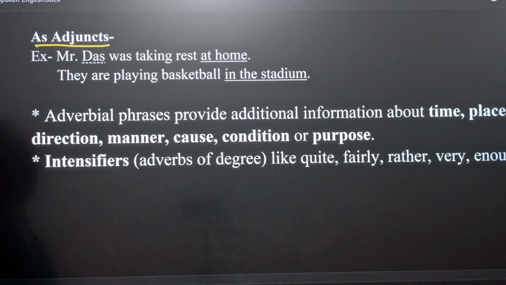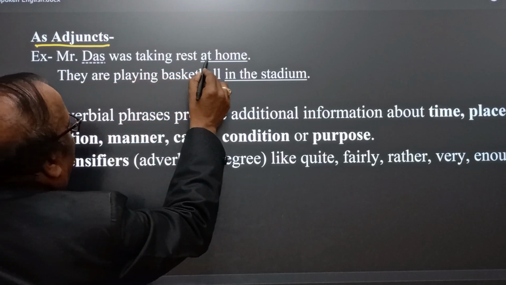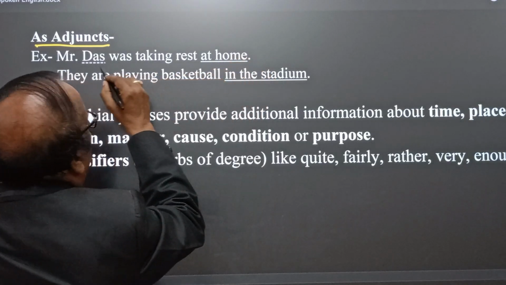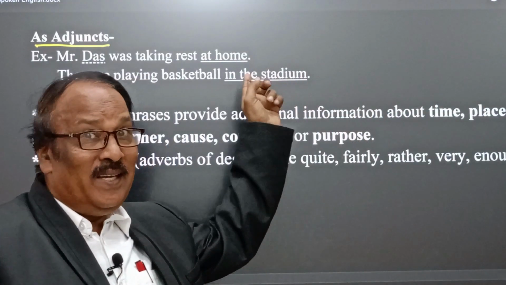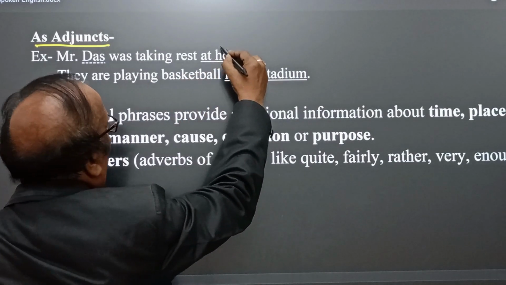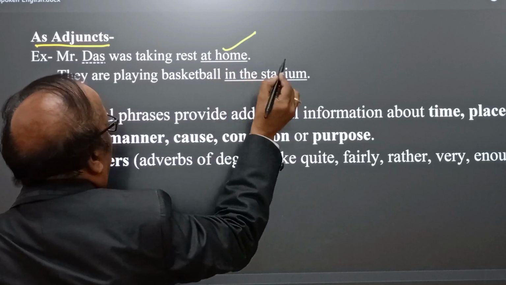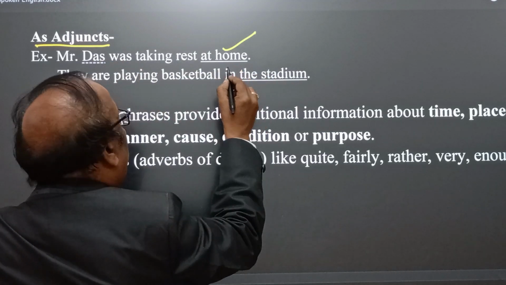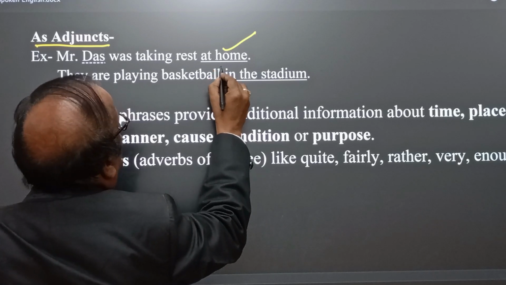Mr. Das was taking rest at home. Just listen, Mr. Das was at home. At home was a complement. But here, Mr. Das was taking rest at home. You see, listen, at home also, here we find adverb phrase, but acts as an adjunct.